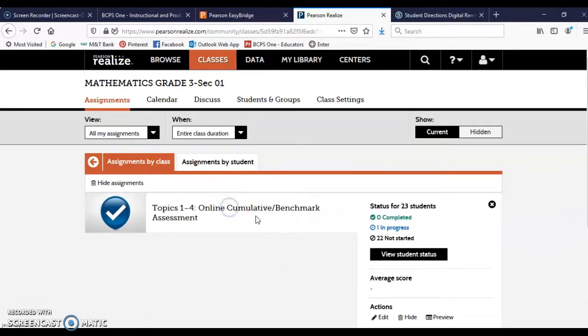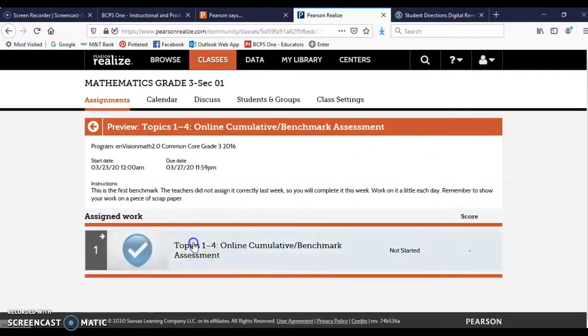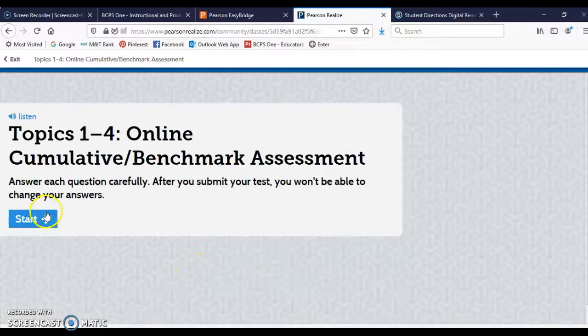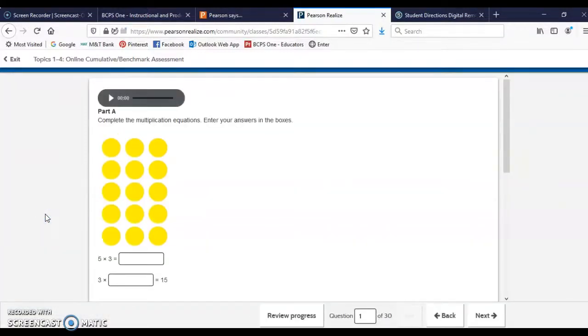I'm trying to see if I will preview it. Here we go. So when you click on that, it's going to take you here, and it's going to take you through 30 questions. So we have 5 days, so 30 divided by 5 would be 6 questions a day. Please remember to show your work on a piece of scrap paper so that we can understand your thinking and that we know that you are thinking.